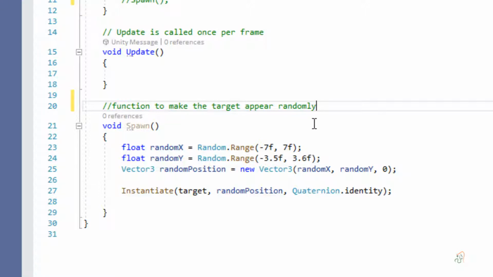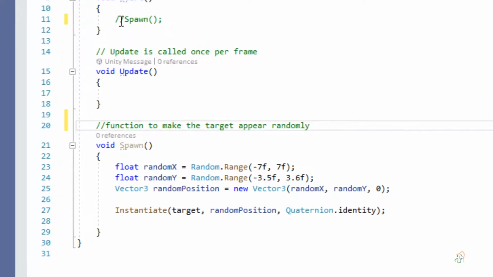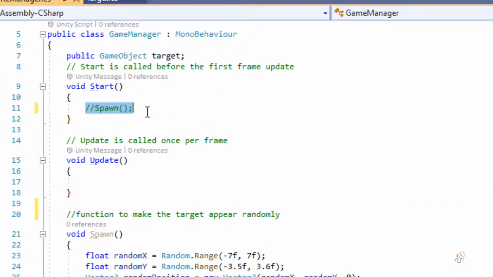This will make any other user understand that this code is meant for calling the target, or making the target appear randomly. Similarly in Start here, we shall comment and write: command to invoke target repeatedly.